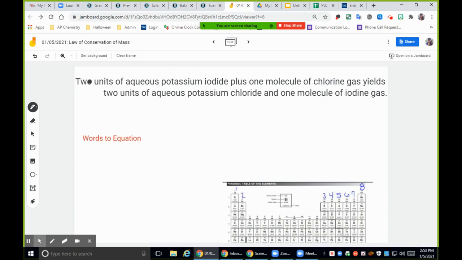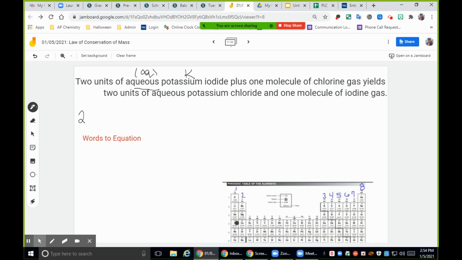Okay, I'll keep going. All right, so this one, words to equation. So we have 2 units of aqueous potassium iodide. So we're doing this just to continue practicing writing things out and writing the formulas. If we have 2 units of something, that means that we have 2. We have aqueous potassium iodide. Potassium iodide, we would find on our periodic table.